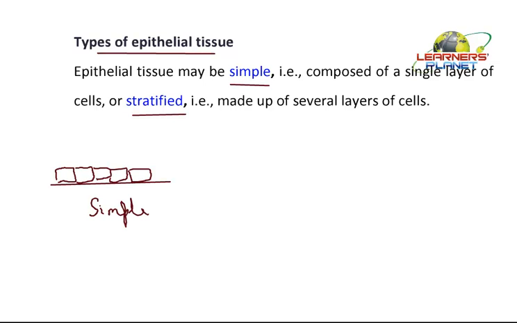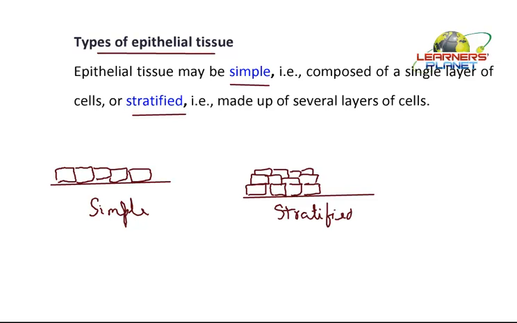Now, suppose these cells are arranged in multiple layers, forming several layers over this basement membrane, then these will be known as stratified. Suppose like this, they are arranged one above the other. So this type, in which the cells are arranged in multiple layers, is known as stratified epithelial tissue. Simple or stratified.